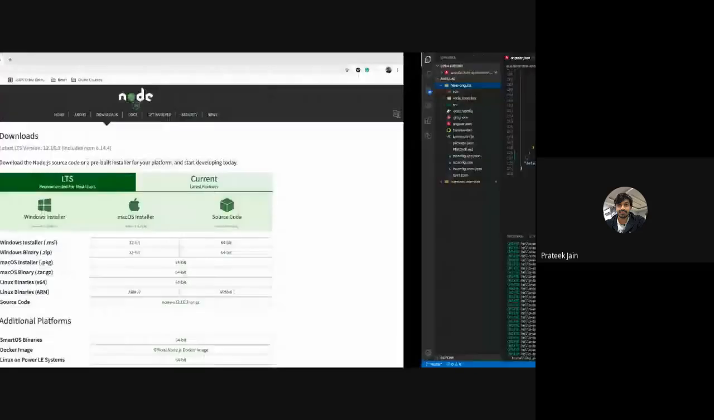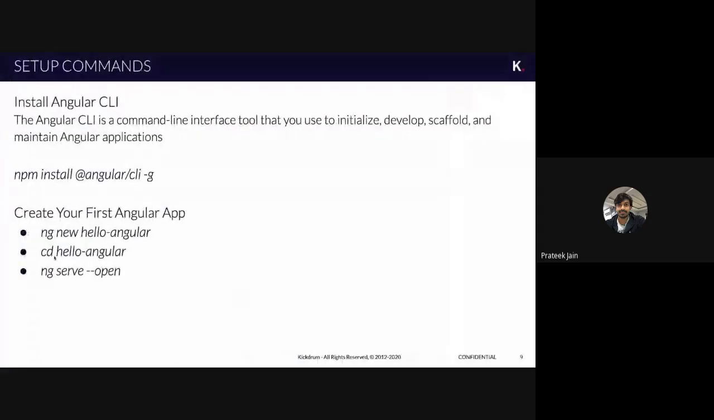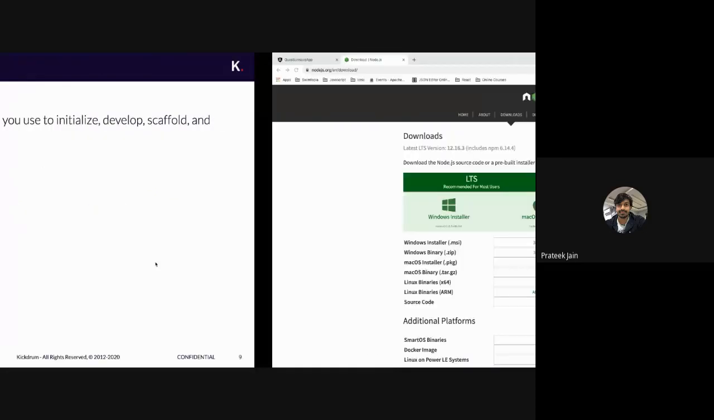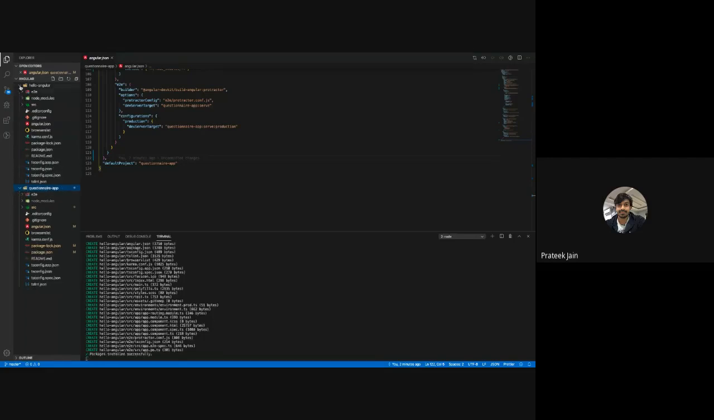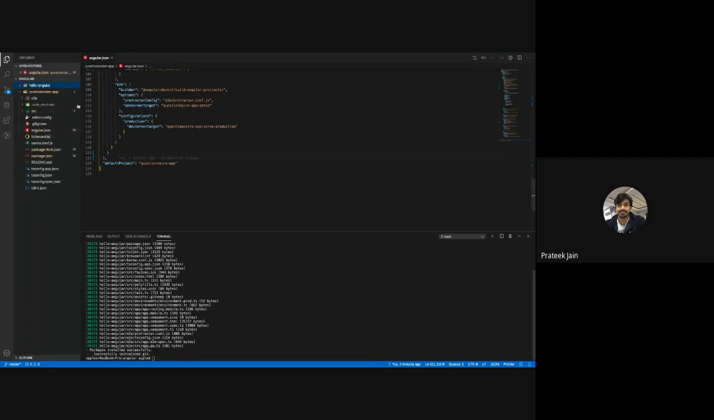After that, you have to run the next command, cd hello Angular. You are just changing directory to go inside this hello Angular folder. Once you go to that folder, you will see what happens. Okay, it's complete. Now we'll see inside that. So we are running the command cd hello Angular, and we are inside that.